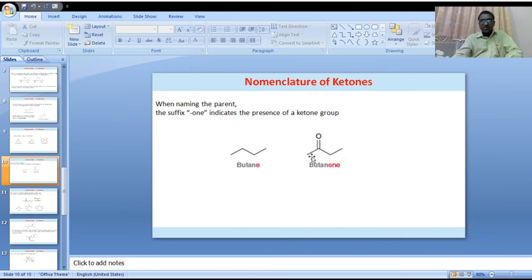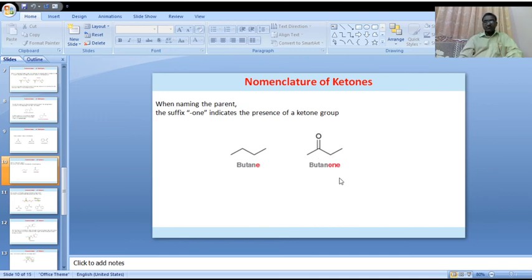Its common name is methyl ethyl ketone: on this side methyl, CH3, and here ethyl, CH3CH2, C2H5. But based on the IUPAC system, the name of the compound is 2-butanone, with 2 for the second position, numbering 1, 2. 2-butanone.